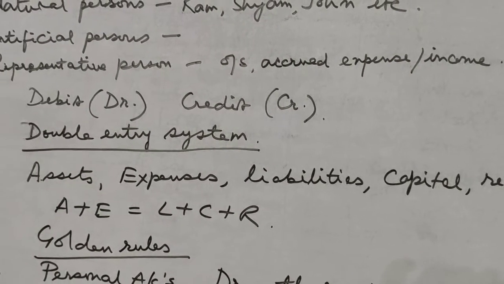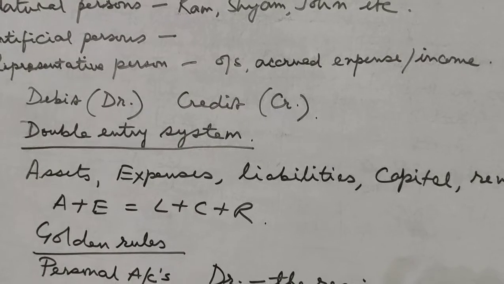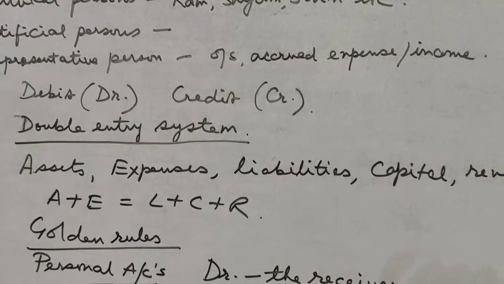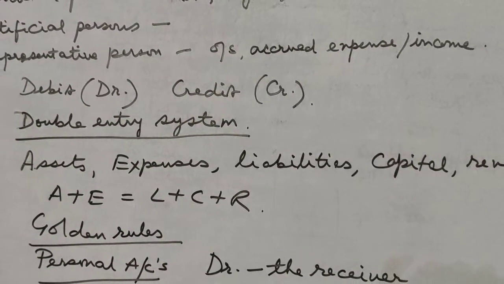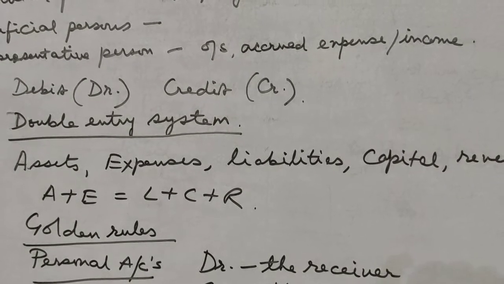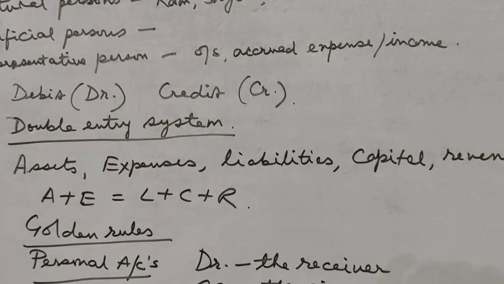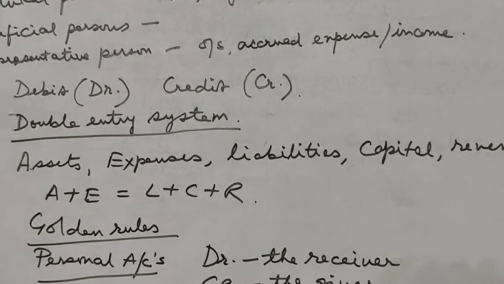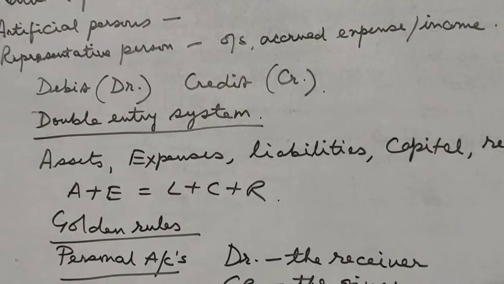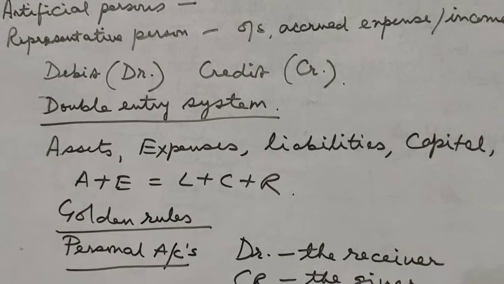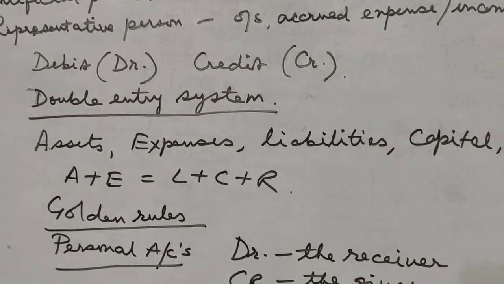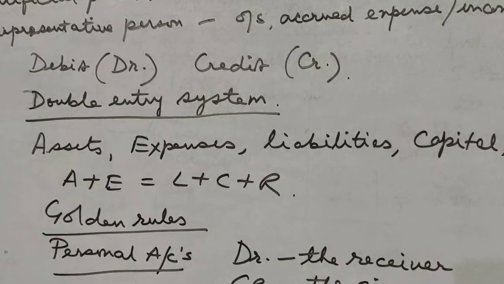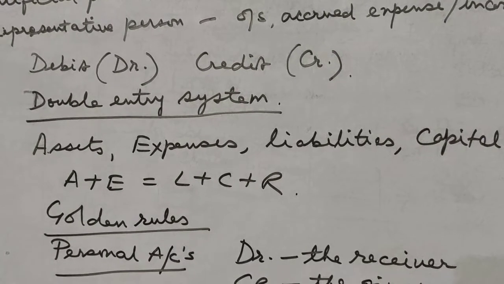Now, according to the American system, in any business organization, assets plus expenses will be equal to L plus C plus R, that is liabilities plus capital plus revenue. Try to remember this particular equation: assets plus expenses is equal to liabilities plus capital plus revenue.